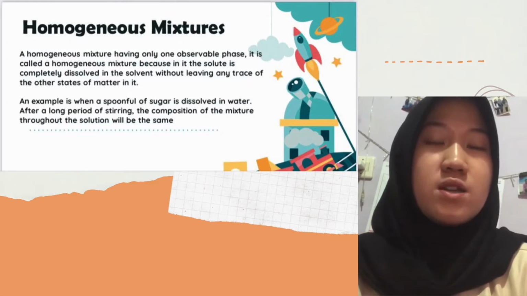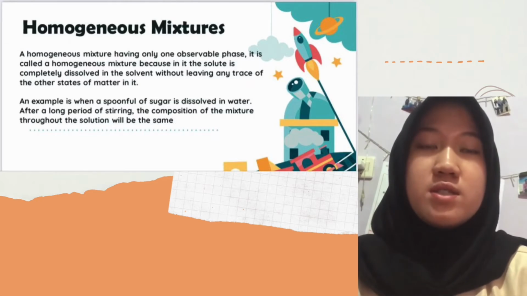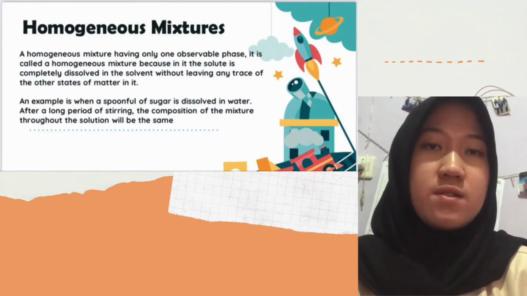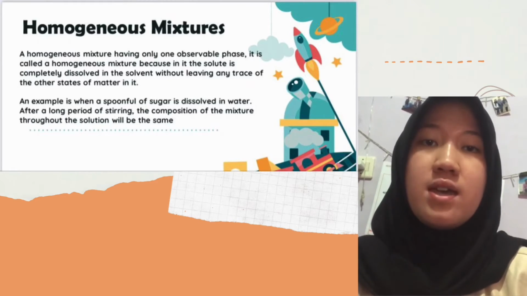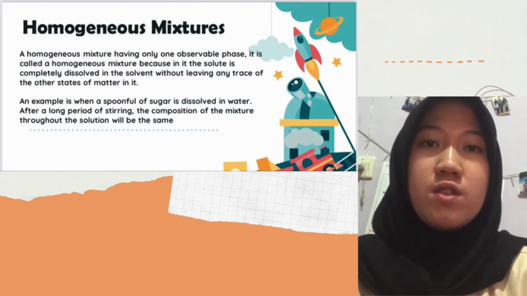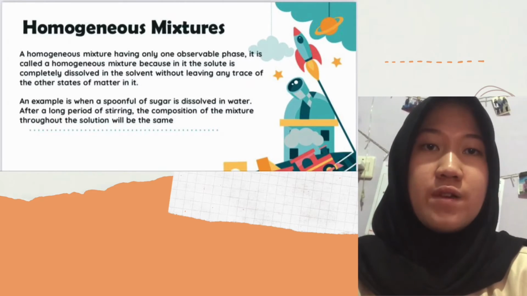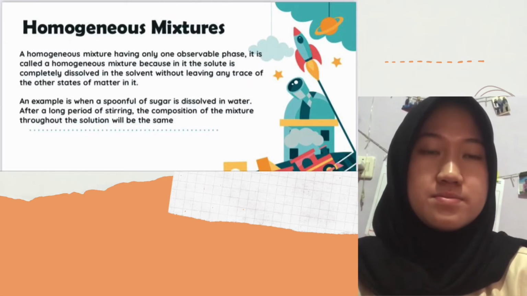The first one is homogeneous mixtures. What is a homogeneous mixture? A homogeneous mixture has only one observable phase. It is called a homogeneous mixture because in it the solute is completely dissolved in the solvent without leaving any trace of the other states of matter in it. An example is when a spoonful of sugar is dissolved in water. After a long period of stirring, the composition of the mixture throughout the solution will be the same.